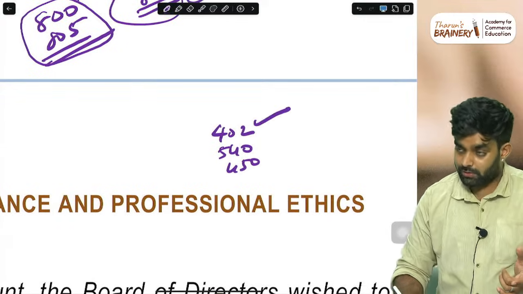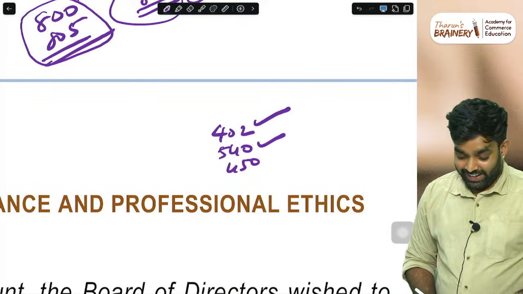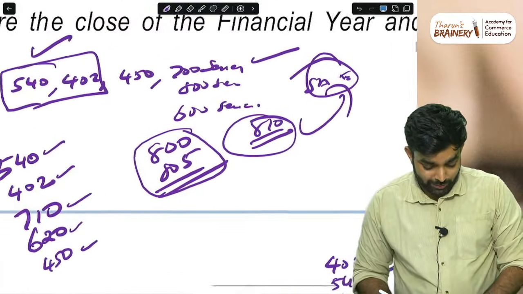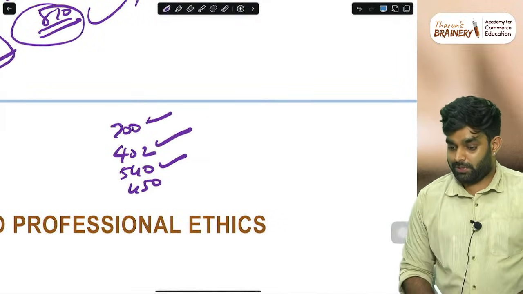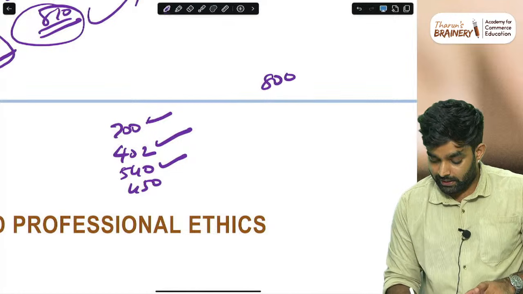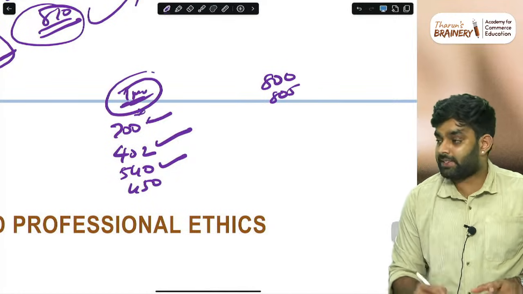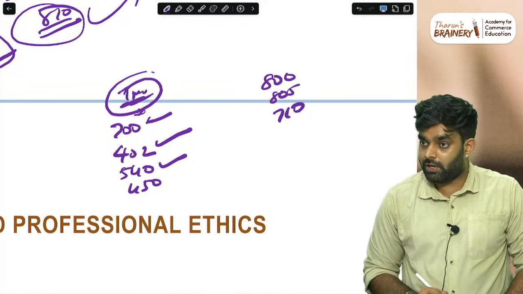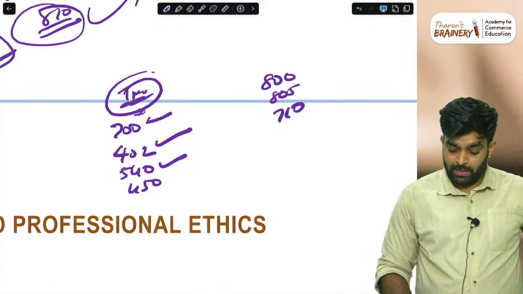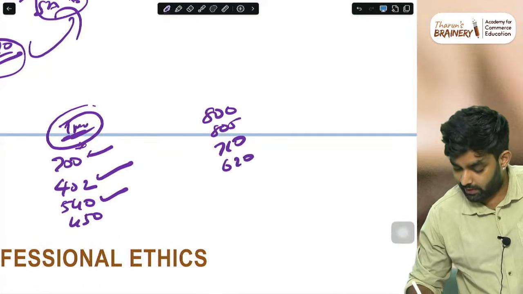So tomorrow basically 402, 540, 450. This will take lot of time. 540 will also take lot of time. Then 450 is a cakewalk. We'll do 700 also, whatever is possible. Tomorrow, these 4 standards. Then day after tomorrow, it is basically 800, 805, and 710. Bigger standard. Then 600 series, pending 620, whatever.